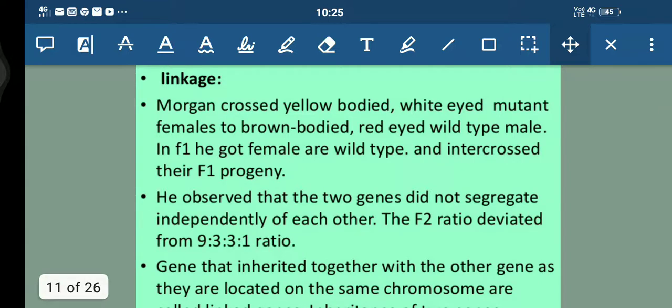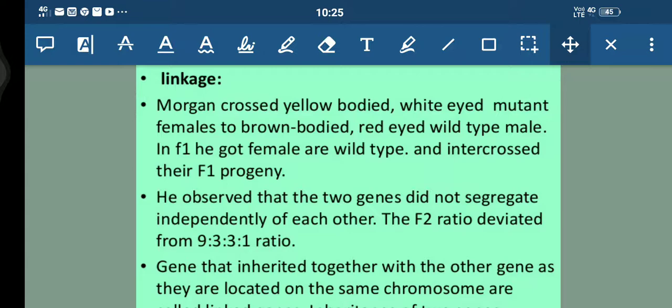Now we should know what is linkage here, students, which is very, very important. So Morgan carried out several dihybrid crosses in Drosophila that we have studied, students. The crosses were similar to the dihybrid crosses carried out by Mendel in peas.